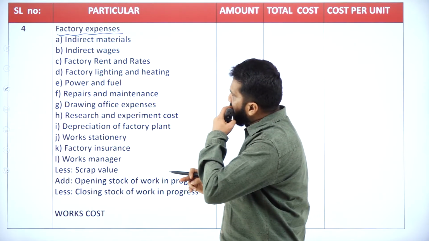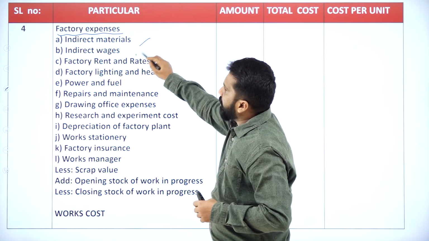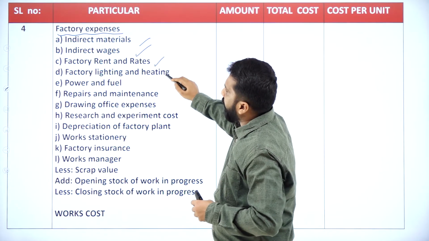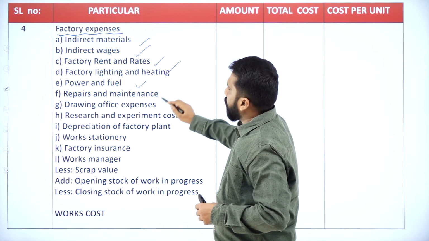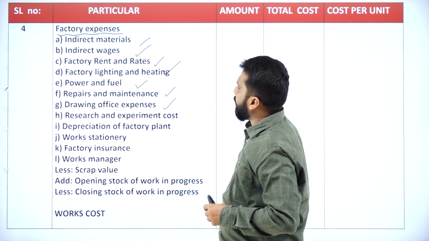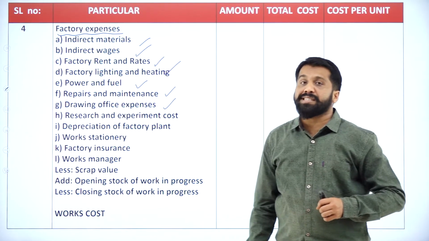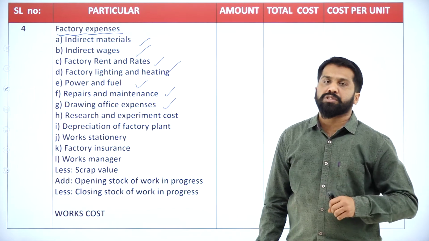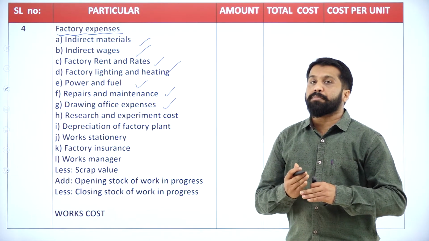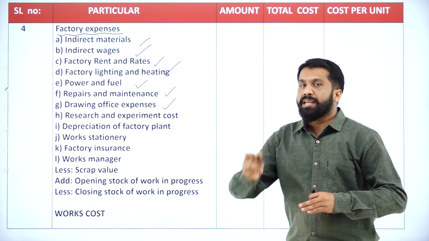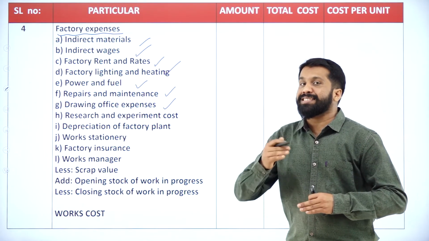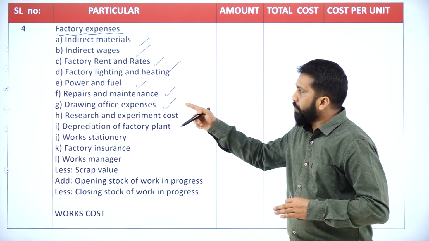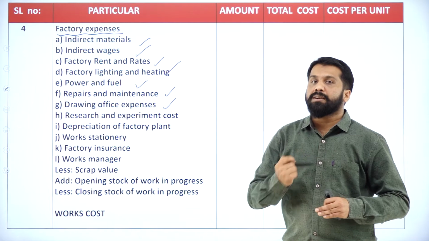Now see, your indirect material, indirect wages, factory rent, factory lighting, power and fuel, repair, drawing office expenses. What is drawing office expenses? The person who makes the plan of production, how the production process will happen. He will make a drawing, he will make a sketch, that will give you an idea about the production process.